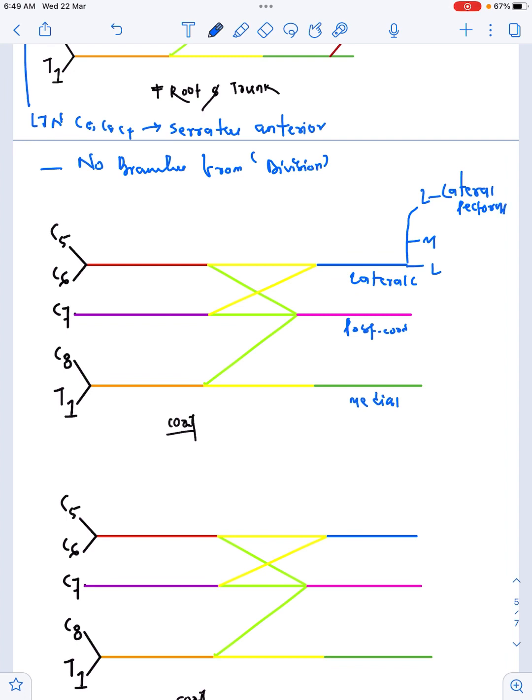Now lateral pectoral will supply which muscle? Pectoralis major as well as pectoralis minor. Okay. Then musculocutaneous. Now musculocutaneous will supply what? All the muscles of the flexor compartment of arm, that is biceps brachii, brachioradialis and brachialis. Okay, and L for our lateral division of median nerve. Right, these are the branches from our lateral cord.